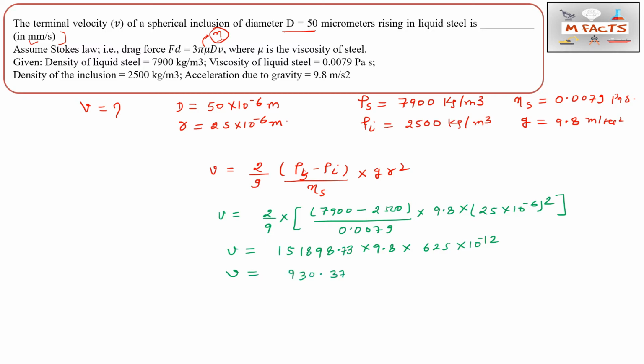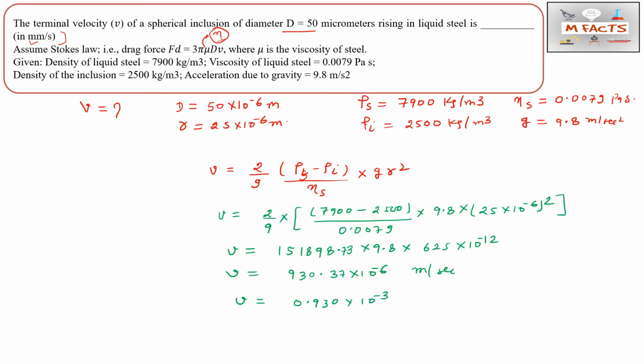930.37 into 10 to the power minus 6. So this is basically in meters per second. All values we are taking in meters, so that's why this will come in meters per second. So the v value will be equal to 0.930 multiplied by 10 to the power minus 3.